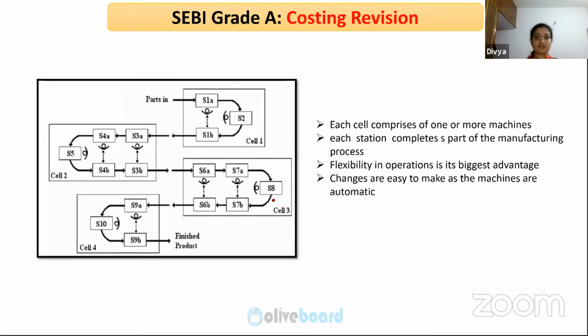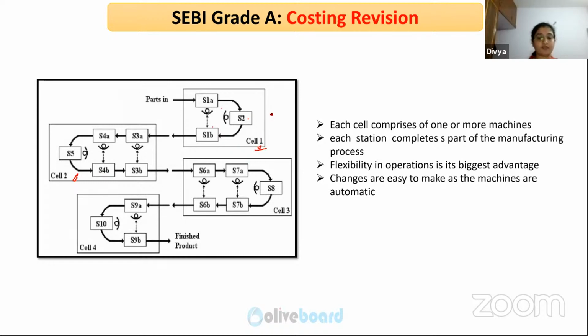What is cellular manufacturing? See, if you see here, this is cell number 1. It has 1, 2, and 3 machines, correct? This is cell number 2. This has, say, 3, 4 machines. So each cell is organized.